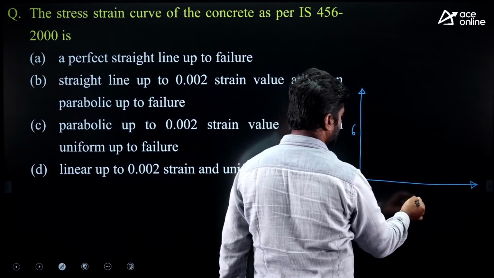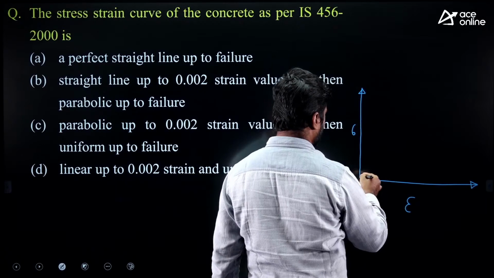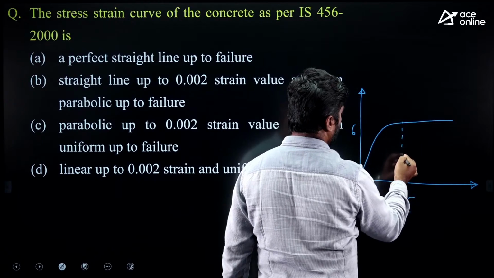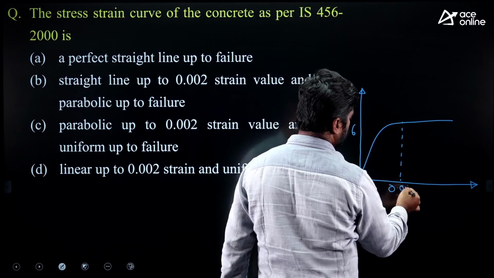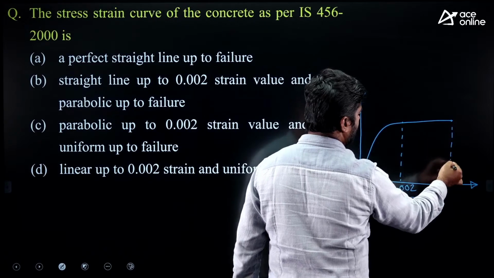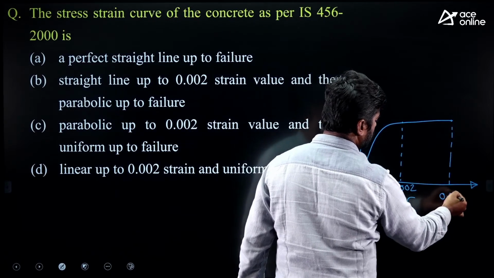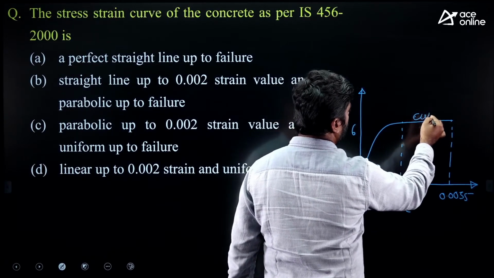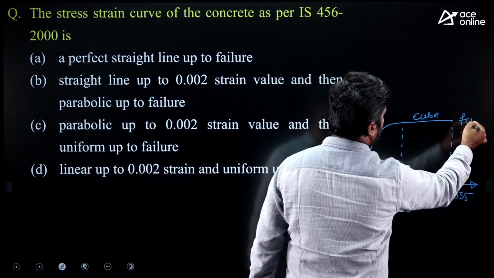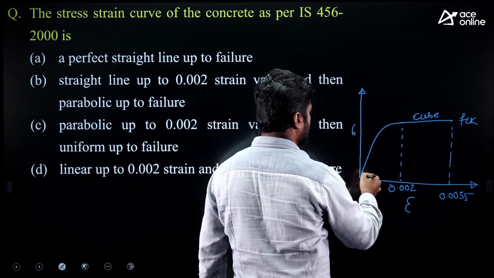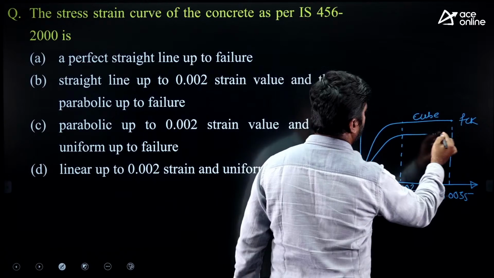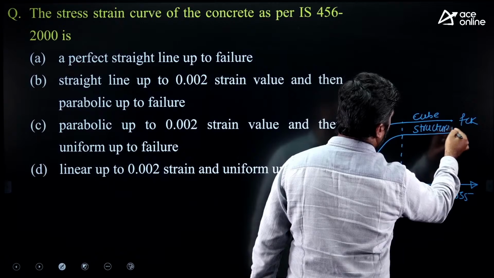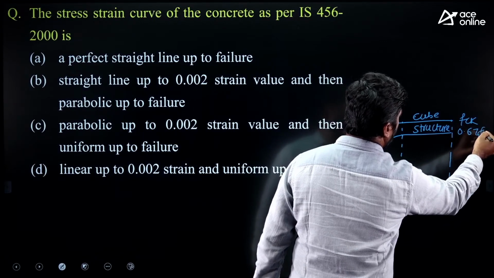This is stress axis, this is strain axis. It is parabola up to 0.002 strain, then constant till failure, 0.0035. Right. It is for cube. Let us say strength of cube is FCK. In a structure, the strength of concrete recommended by code is 0.67 FCK.